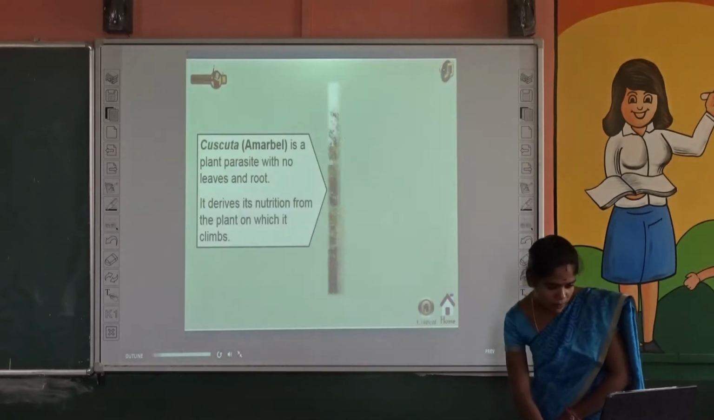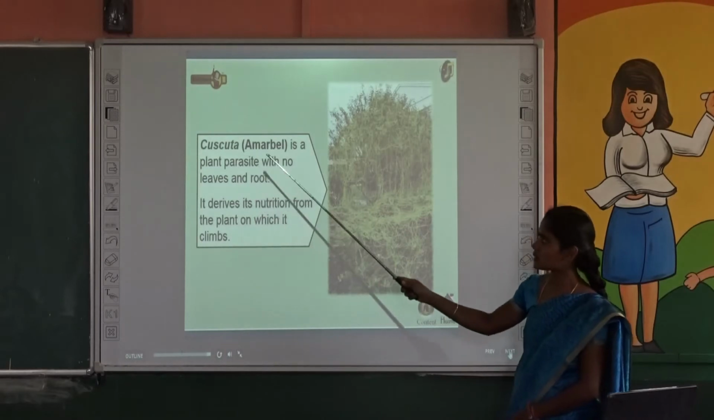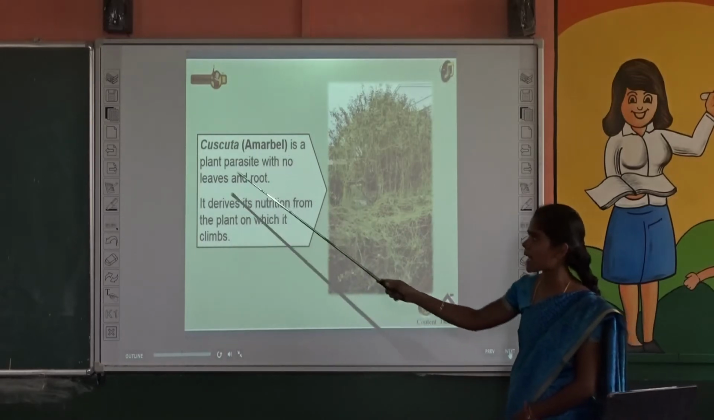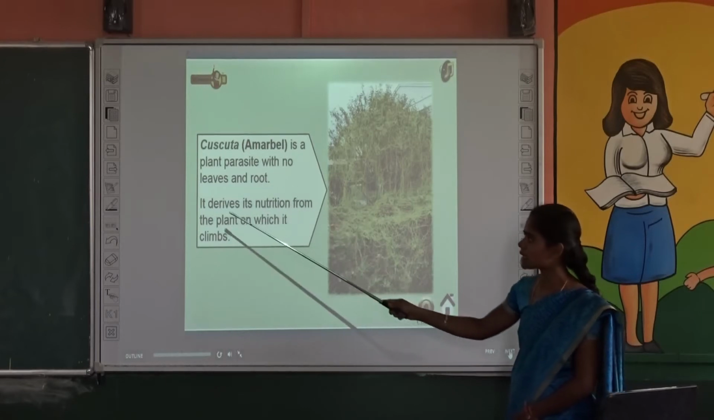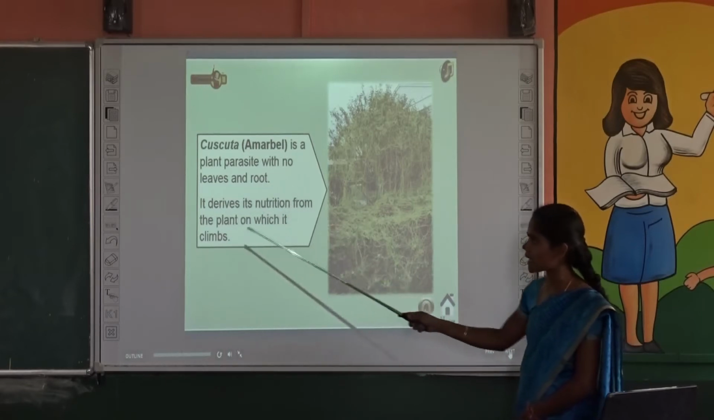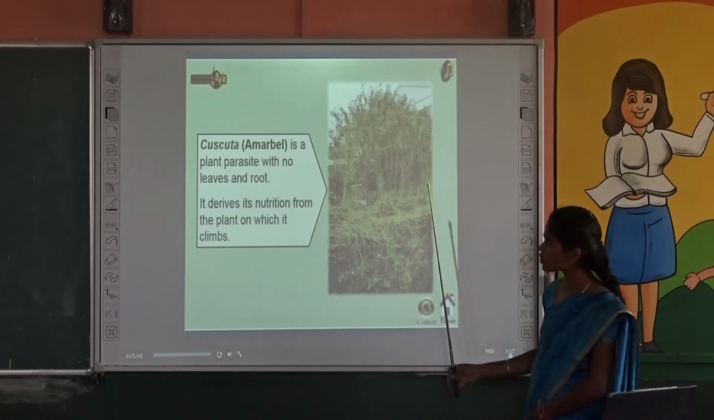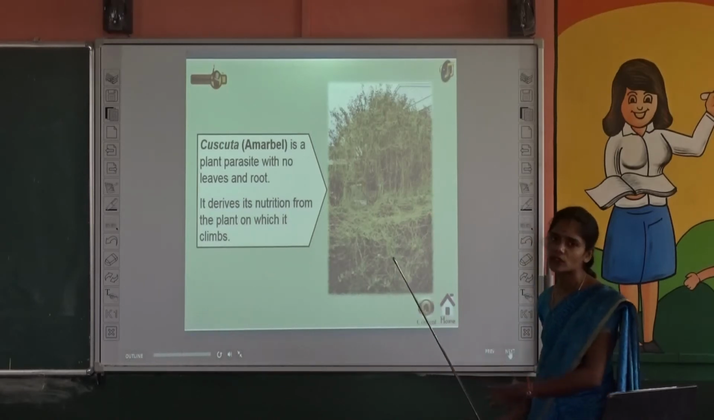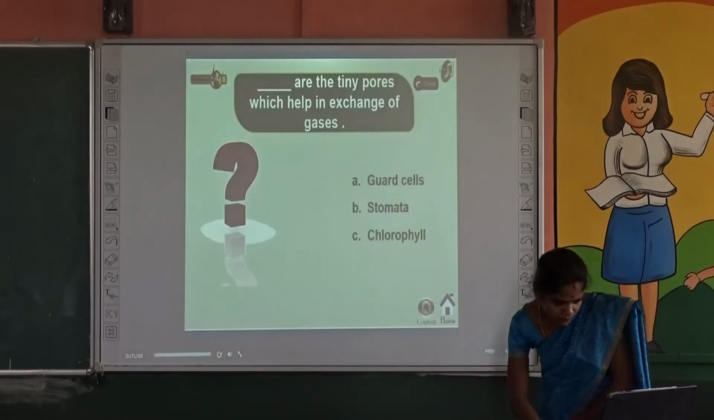And the next one, what is the example of a parasitic plant? Cuscuta. The other name is Amarvel. It is a plant parasite with no leaves and roots. It derives its nutrition from the plant on which it climbs. So this is the Cuscuta. From the host plant only it gets food. So it is a parasitic plant. And the next one,